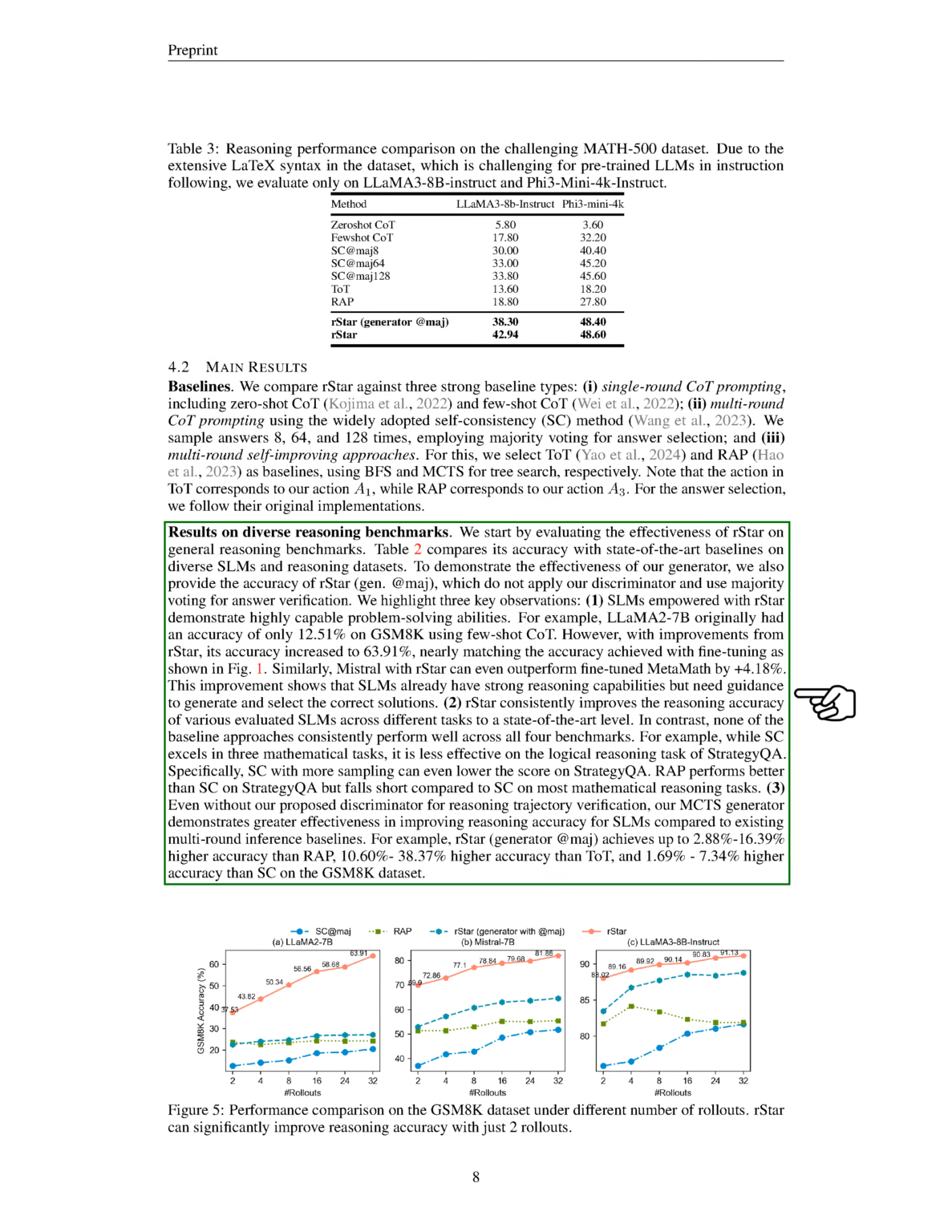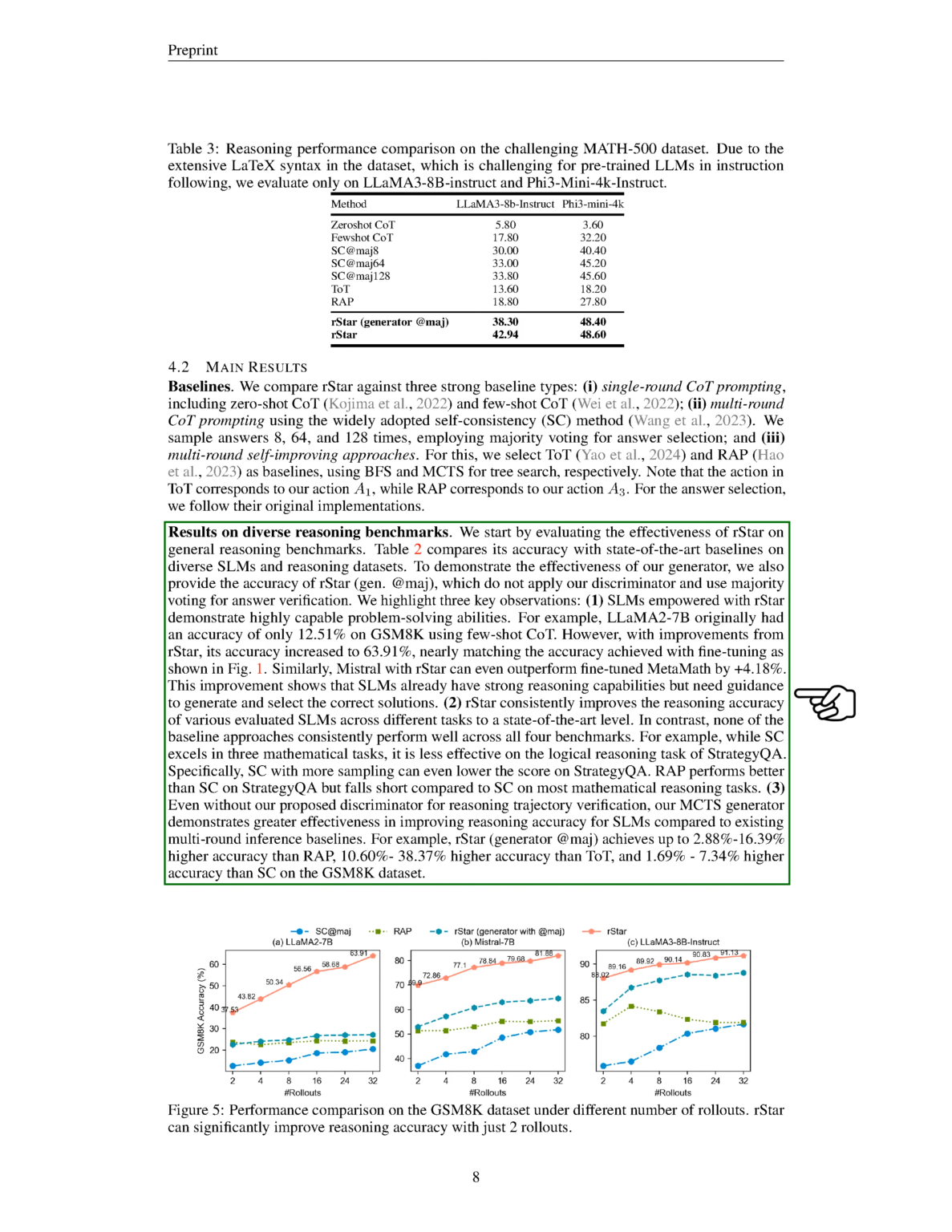We evaluate the effectiveness of rStar on various reasoning benchmarks and highlight 3 key observations. First, models using rStar show significant improvements in problem-solving abilities. For instance, one model improved from an accuracy of 12.51% to 63.91% on a specific task. Second, rStar consistently enhances reasoning accuracy across different tasks, while baseline methods do not perform well across all benchmarks.